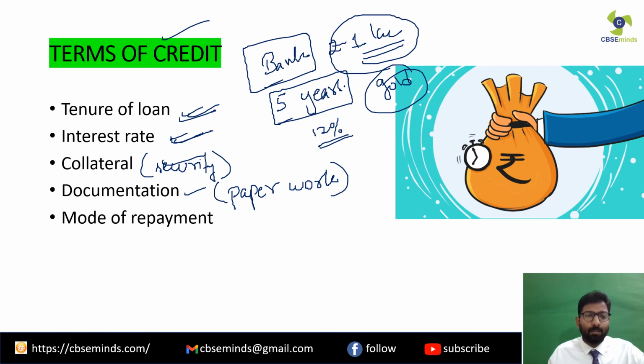And last is mode of repayment. Clear? Now if I take rupees 1 lakh from the bank, how will I have to repay the amount? Will I have to repay it every month in certain installments, or will I have to pay it let's say after 5 years with the interest amount? Clear? So whatever is the mode of repayment, that also has to be mentioned in the documentation, in the paperwork. So these are the terms of credit. Clear? Again, this is very, very important for your exams.